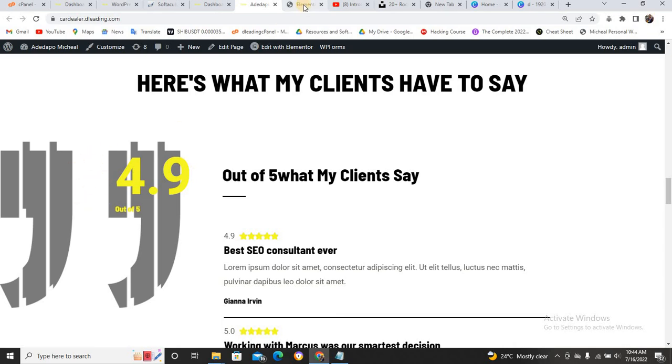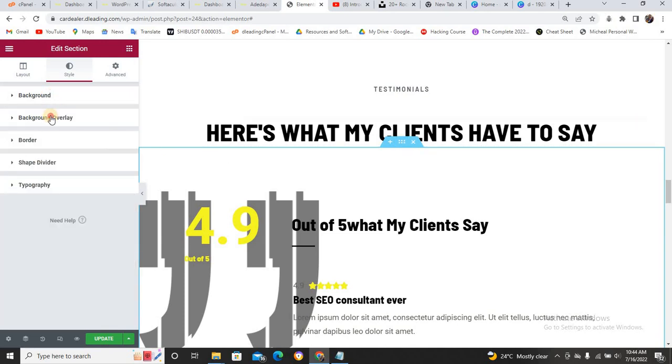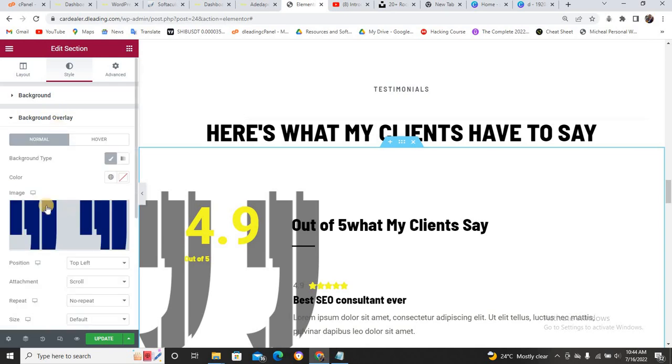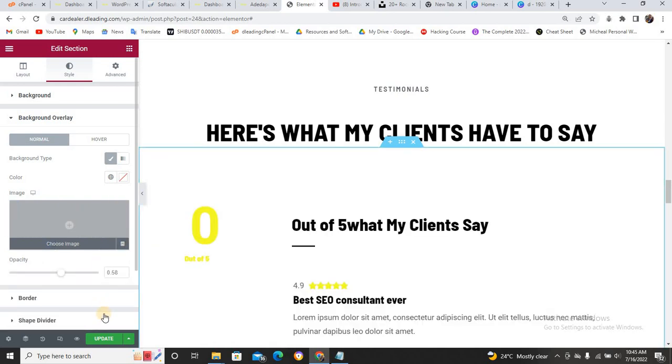I don't like it. You can just come here and come to this section. Don't forget, come to your background. You know there's nothing in your background. Just close the background and come to background overlay. Now you can use color or anything. So just click on delete. Can you see now? And click on update. I think I love it like this.